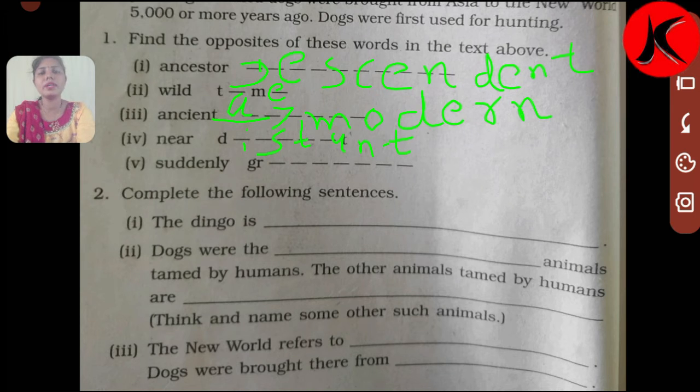And the last one is given, suddenly. Suddenly means gradual. So the opposite meaning of suddenly is gradually: G-R-A-D-U-A-L-L-Y. So these are the opposite forms of the given words.